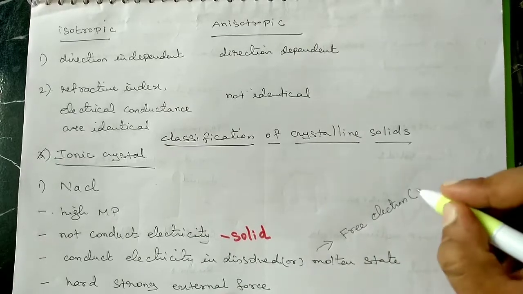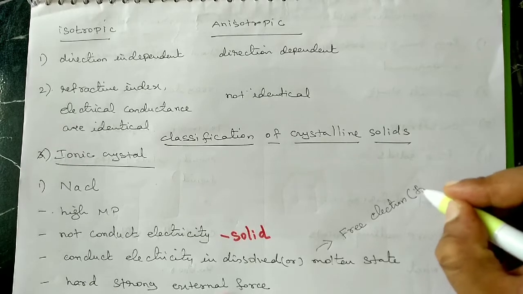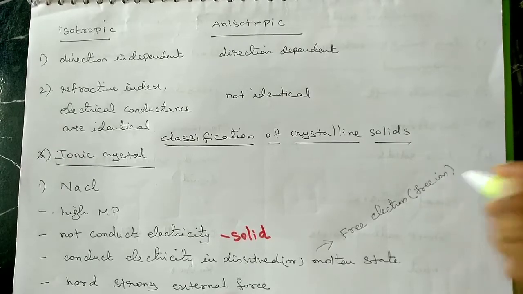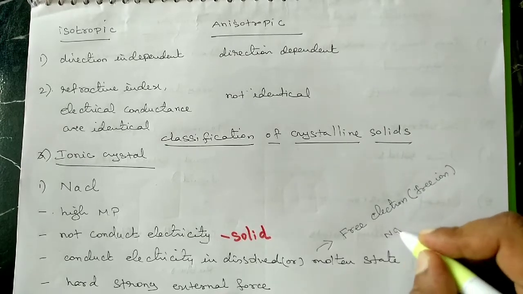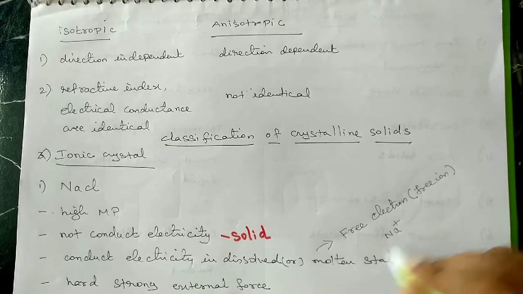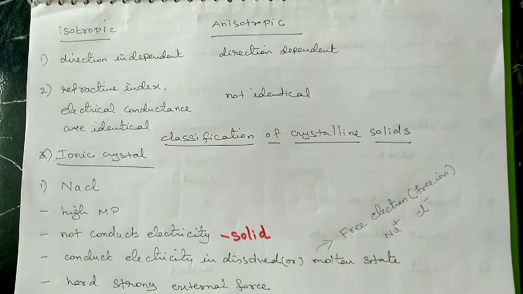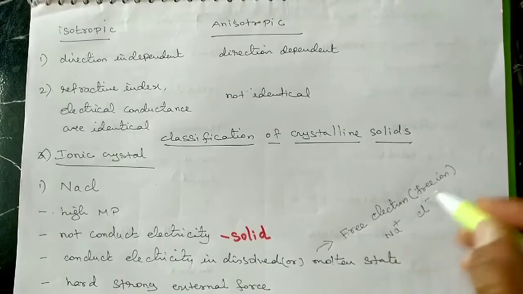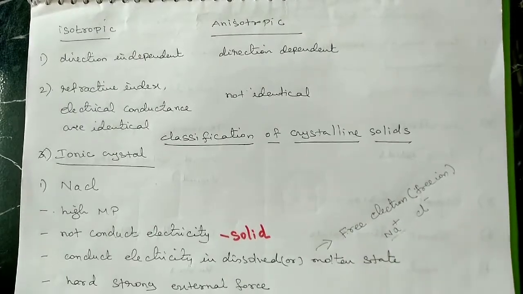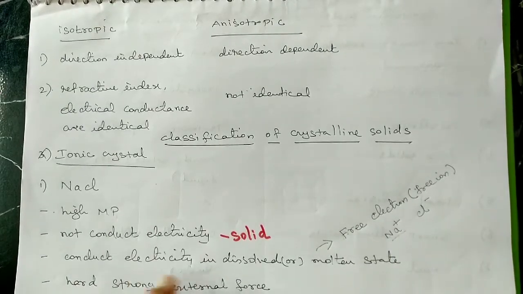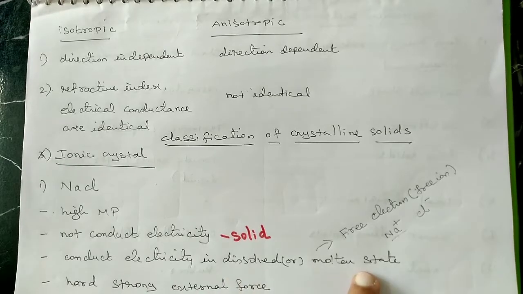Note that here, in the case of sodium chloride, there is free movement of sodium and chloride ions, not free electrons. That is taken as free ions.